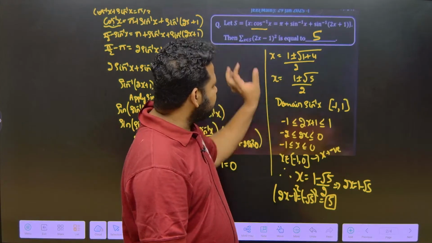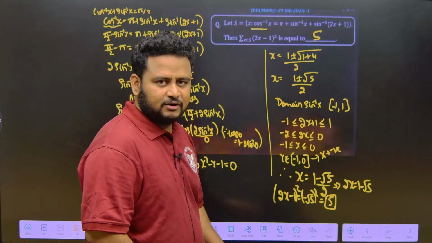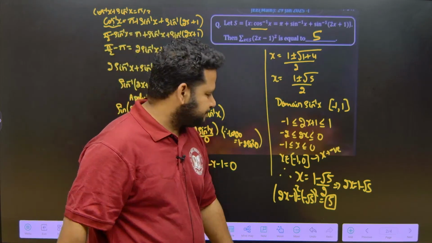So, they are asking square of it. If I square this, I will get the answer as 5. Okay, this is a numerical value based question. This is how we got to solve this question. Clear? Next one, how did we solve this?